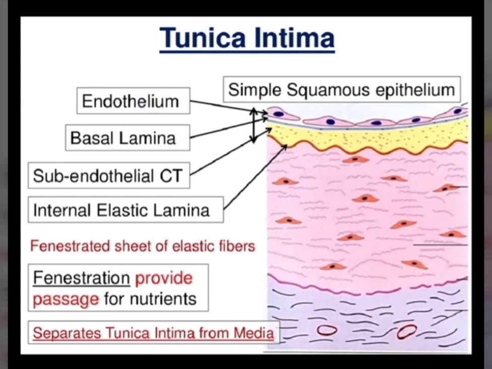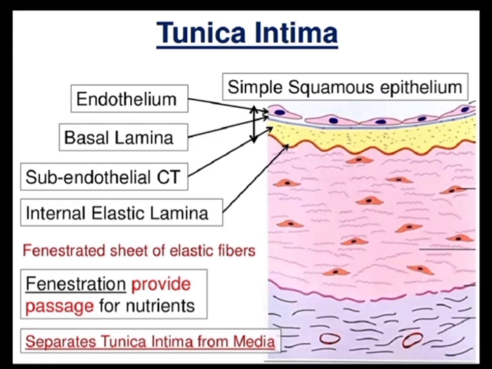This is endothelium, the simple squamous epithelium which lines the blood vessels and the chambers of the heart. Then there is the basal lamina; these squamous cells lie over the basal lamina. Then we have the subendothelial connective tissue. This yellow area is the subendothelial connective tissue.